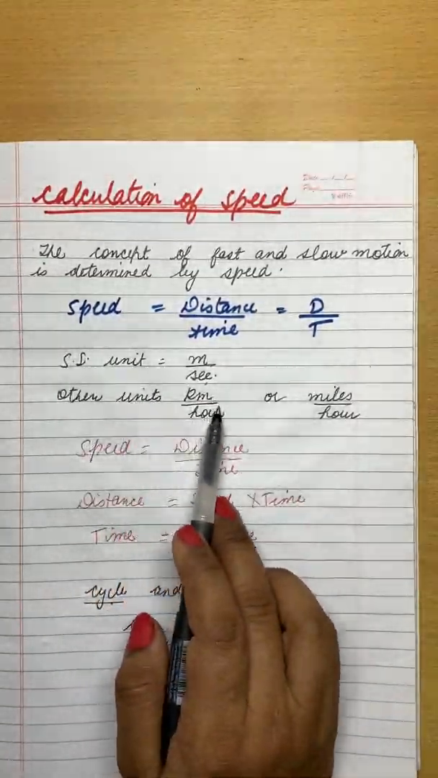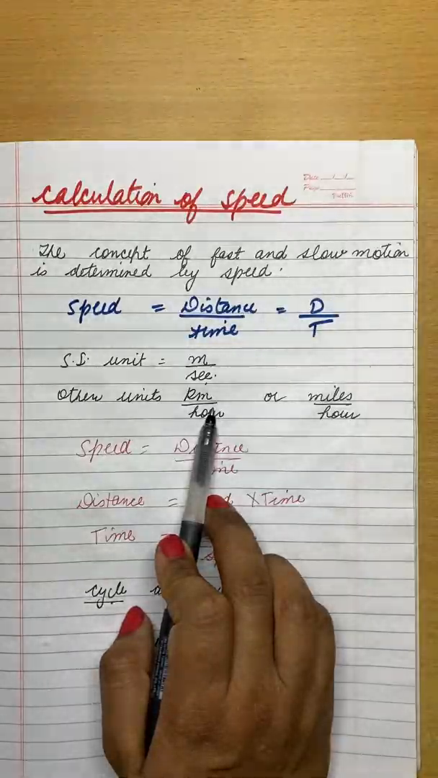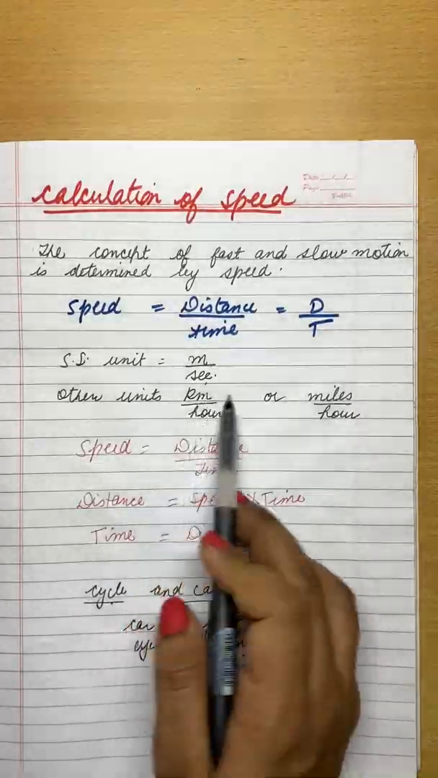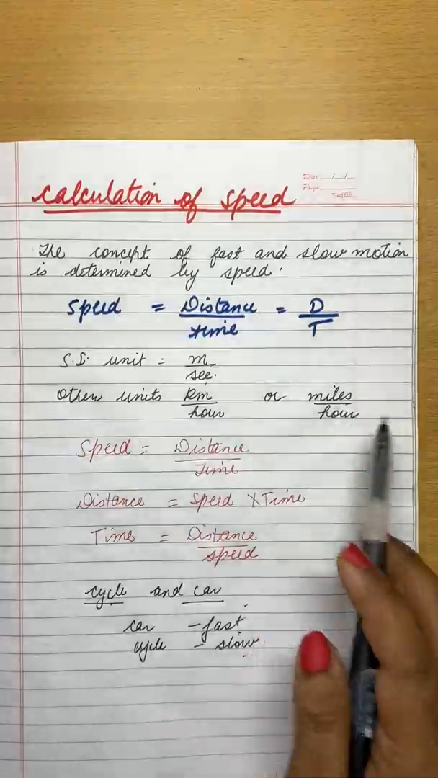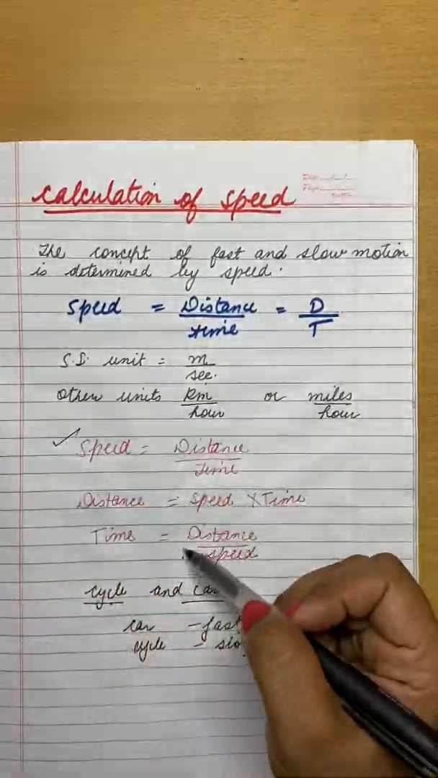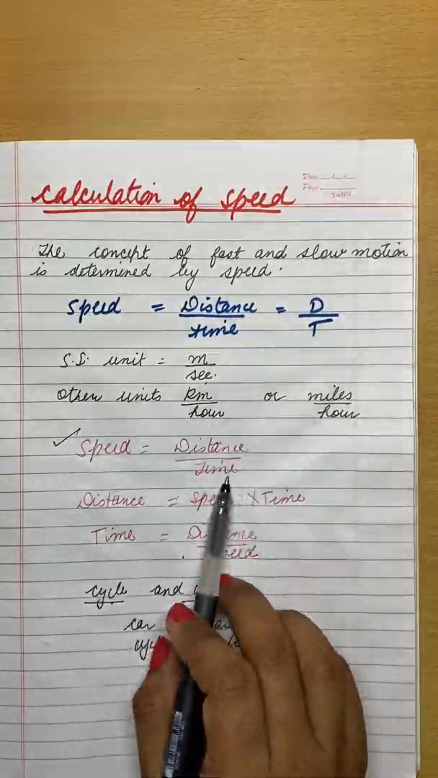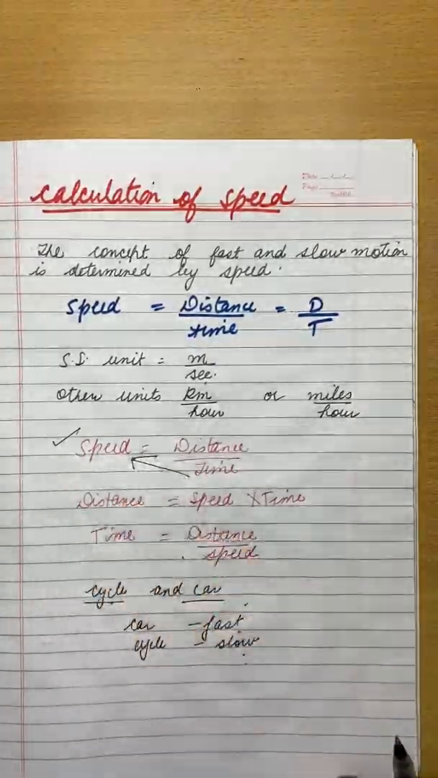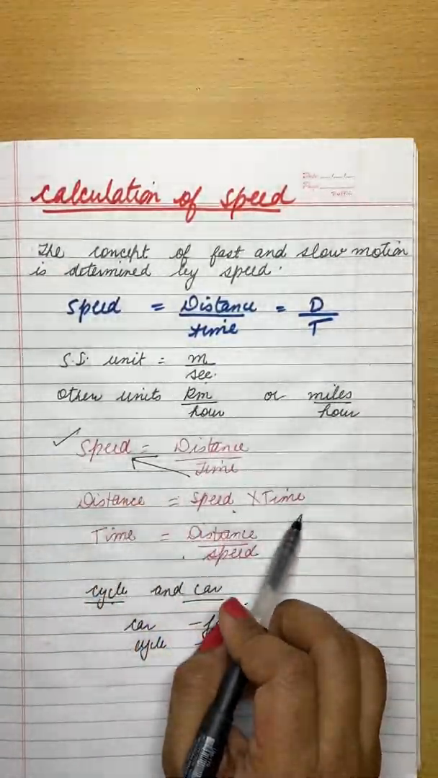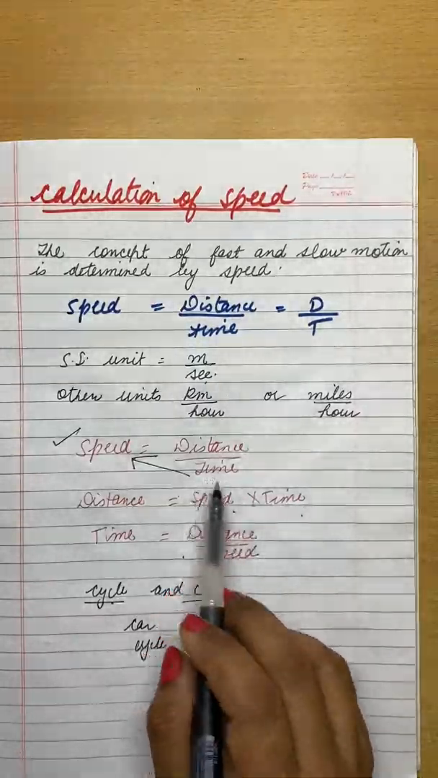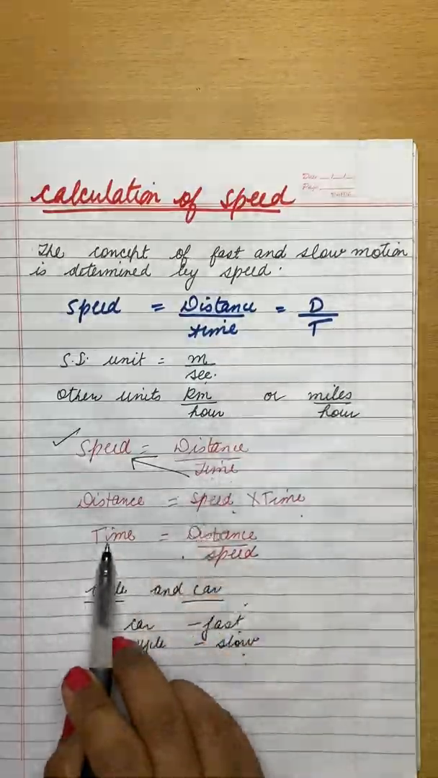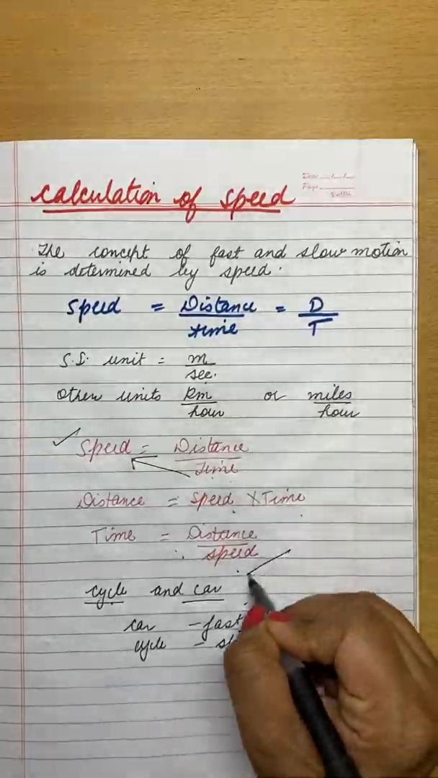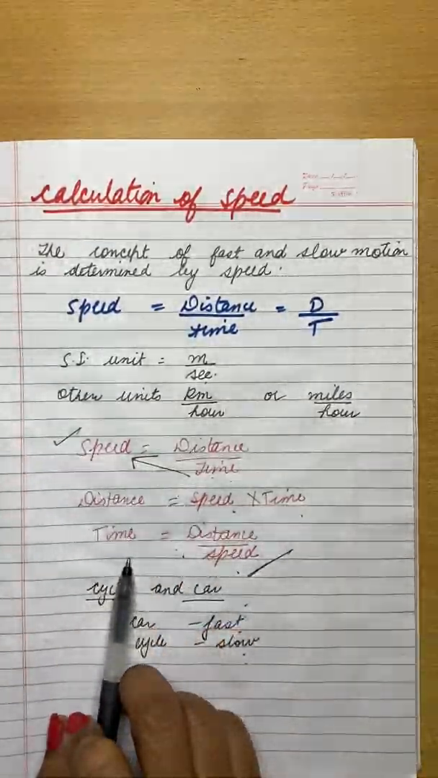Other units that we use, if we want to find the speed over a longer distance, are kilometer per hour or miles per hour. With the help of this formula we will find two other formulas. Speed is equal to distance upon time. If you want to find the distance, time will go here, cross multiply, so distance is equal to speed into time, right? If we want to find the time, time will go here and speed will come here, so time is equal to distance upon speed. So these are the formulas to find speed, distance and time, right?